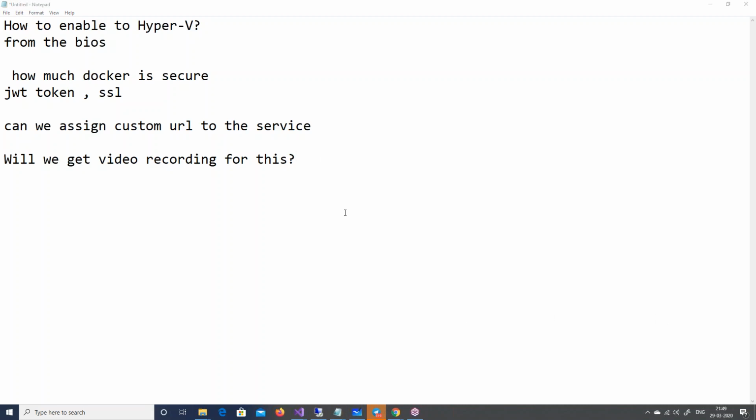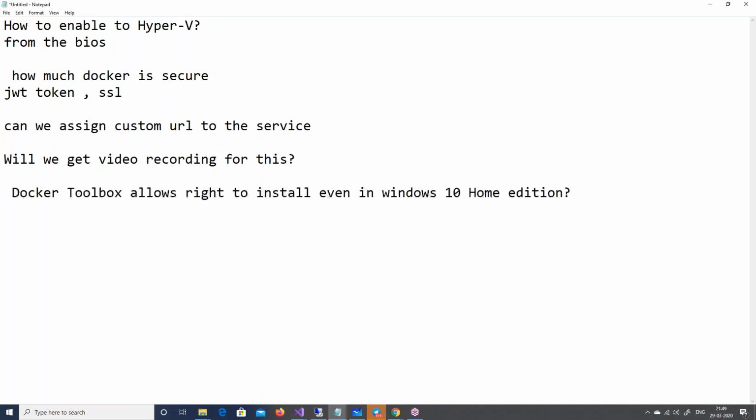Okay, this is a good question. Docker Toolbox allows you to install even on Windows 10 Home Edition. I knew that one of the developers would put that. I knew that, Abhishek. So try it, and it is not so easy. I tried it three months back. I had a Windows Home Edition, and I literally had to format my Windows.